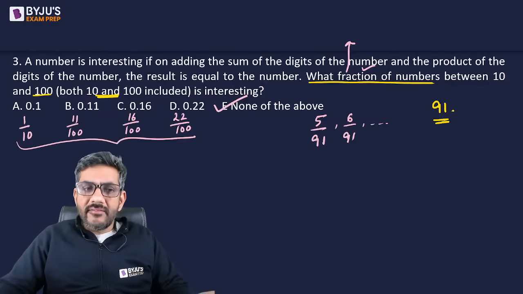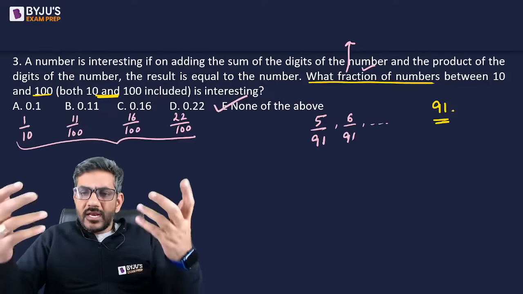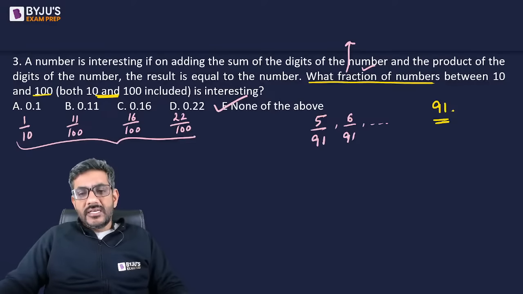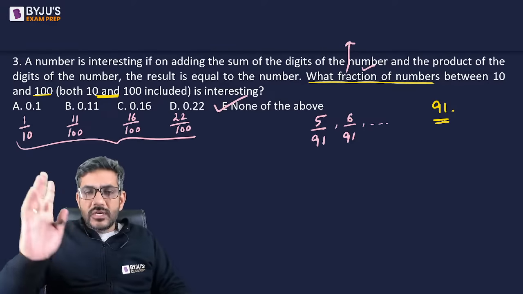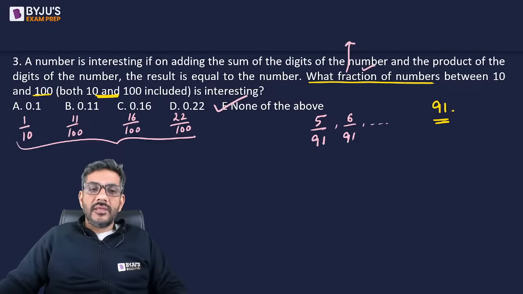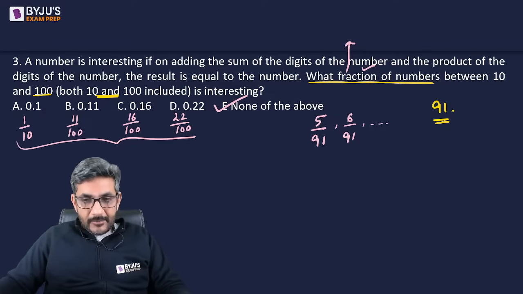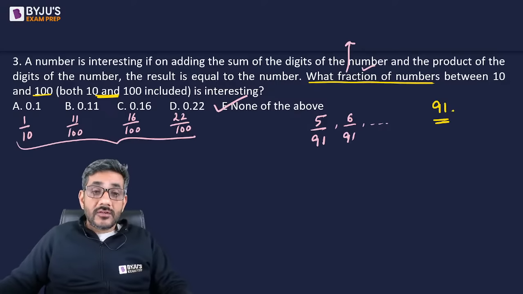Then you can get 91 by 91 as 1. Otherwise तो आप कुछ भी 91 के ऊपर रख दो, you can never get a fraction which you can get in 2 decimal places or 3 decimal places. You will always have a non-terminating decimal in all the cases. वो बन ही नहीं पाएगा, कभी भी नहीं बन पाएगा. Right? This is the first thing. Though, of course, this is not the method to solve it.